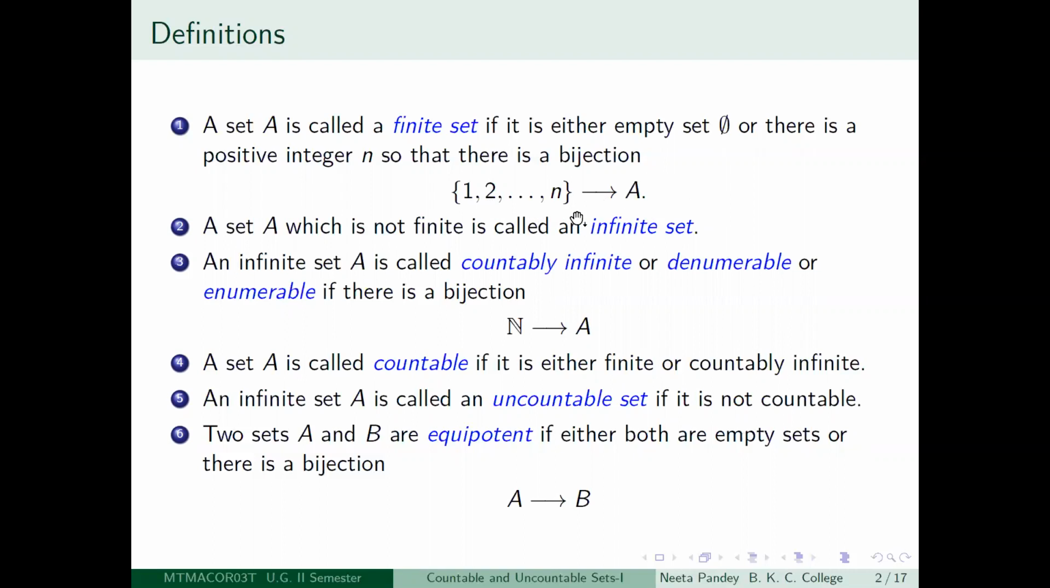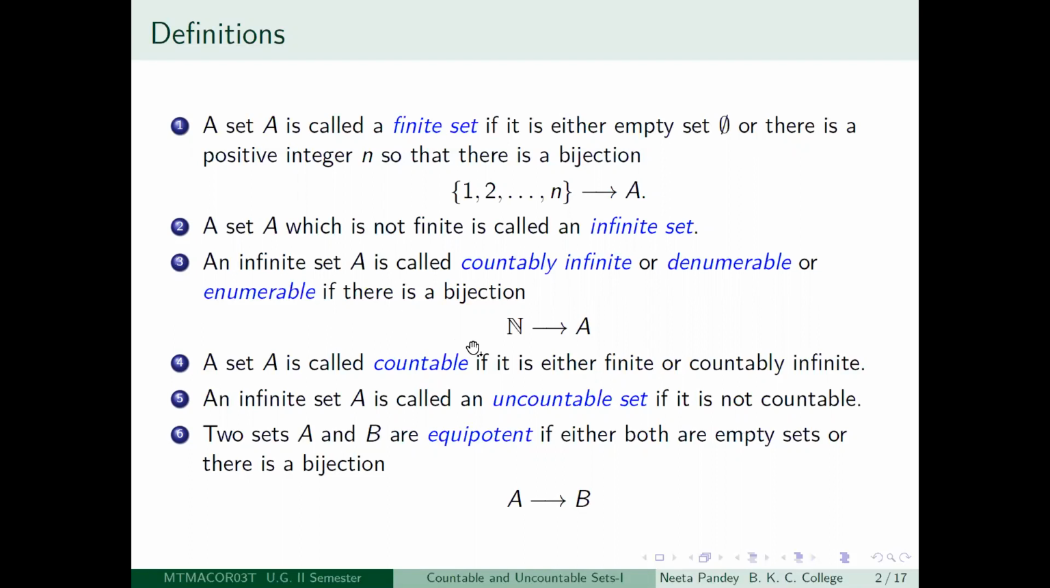Any set which does not have this property, that is, if it is neither empty nor a set of the type for which there is such a bijection, is called an infinite set. The purpose of this lecture is to describe the various categories of infiniteness in a set. So our definition is, looking at this definition, we are just going to extend it, that an infinite set A is called countably infinite or denumerable or enumerable if there is a bijection from the set of positive integers to A.